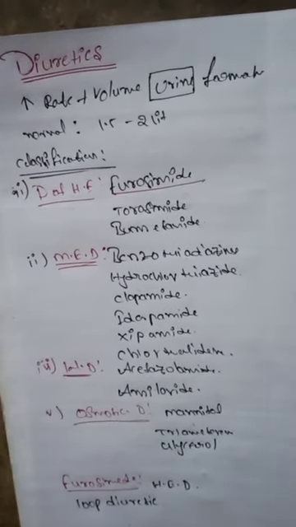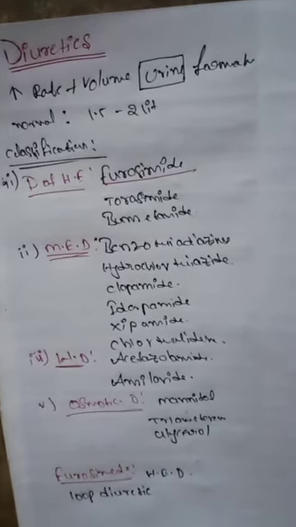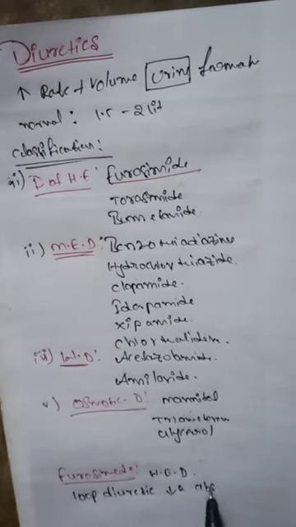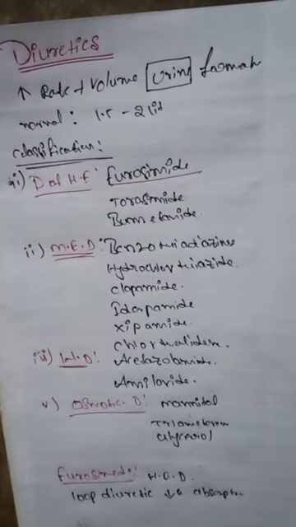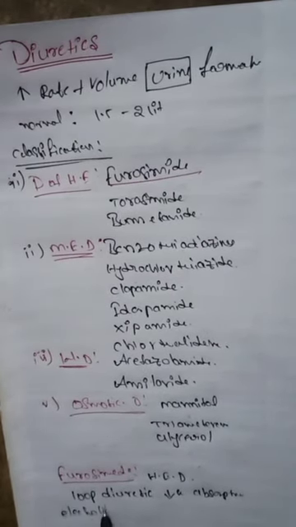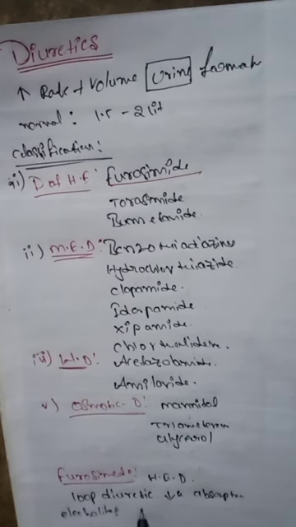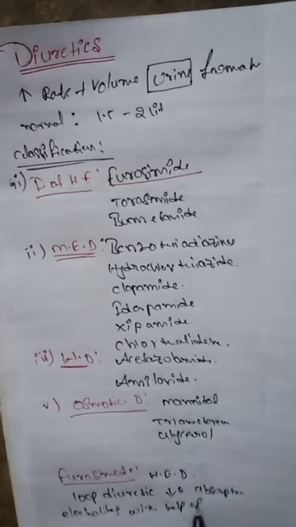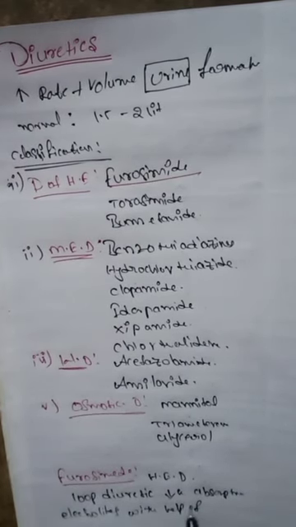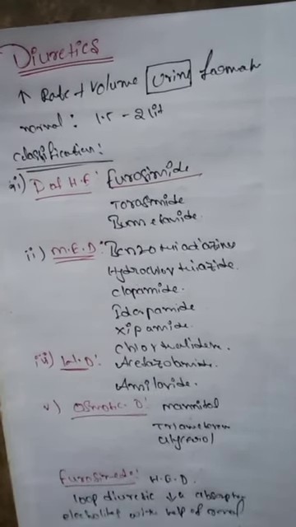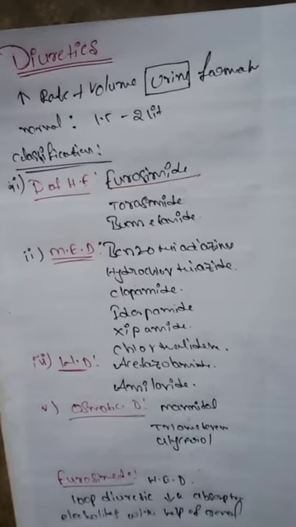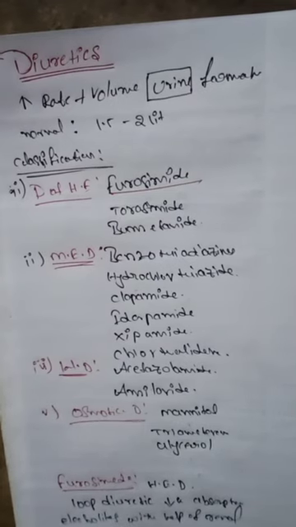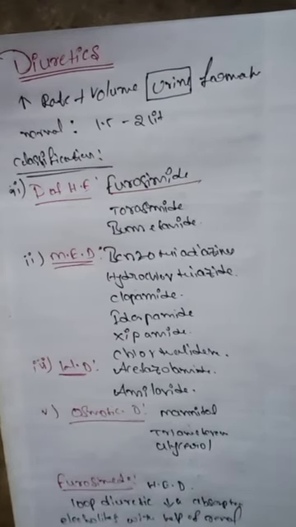It reduces the absorption of electrolytes with the help of the renal tubules. Furosemide is involved in the loop of Henle, decreasing the absorption.